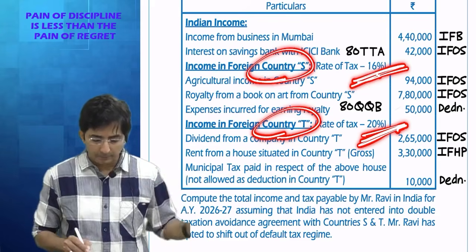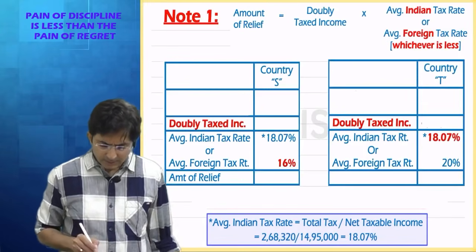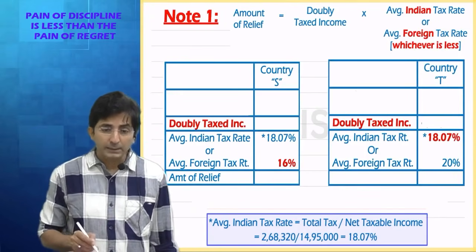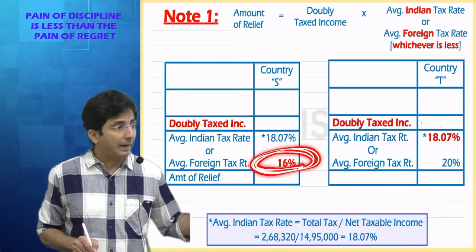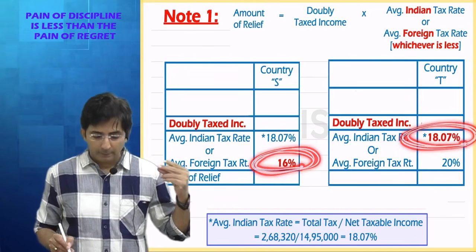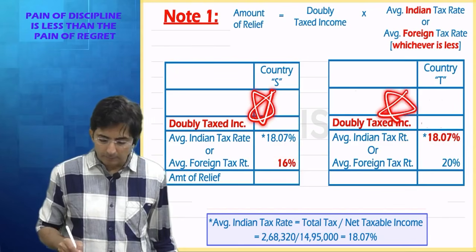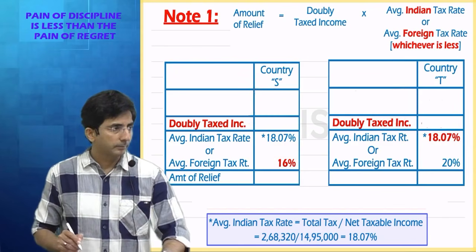So 16 and 20. See, I have written here, look, 16 and 20. Now between the two rates, you have to select whichever is less. So what is less here? 16. That's why I have highlighted it with red color. And here what is less? 18.07.